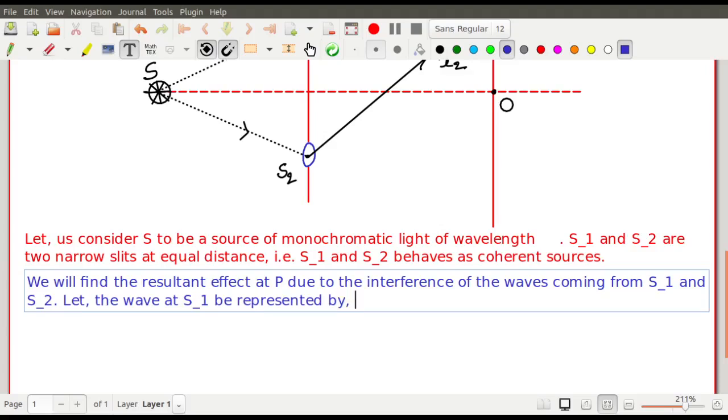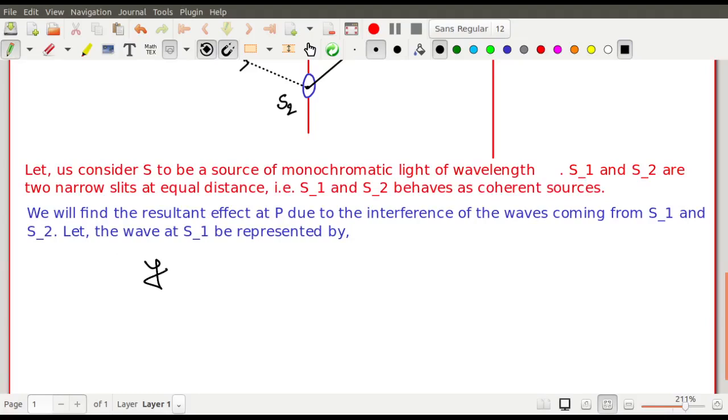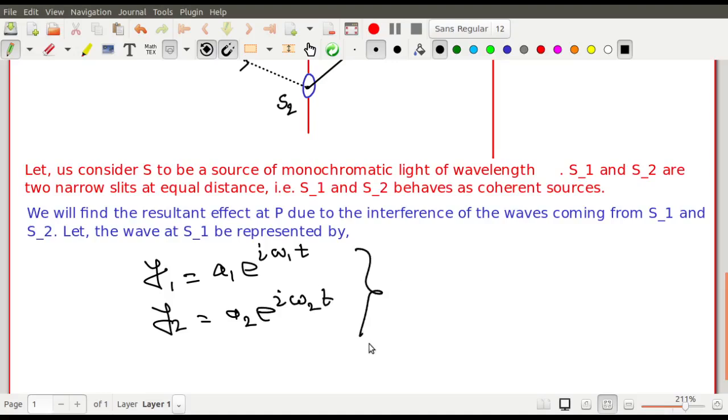Let the wave at S1 be represented by, so how do you represent the wave at S1? We represent it as y1 equals a1 e to the power i omega1 t, and y2 equals a2 e to the power i omega2 t. So this is how I represent the two waves at S1 and S2.